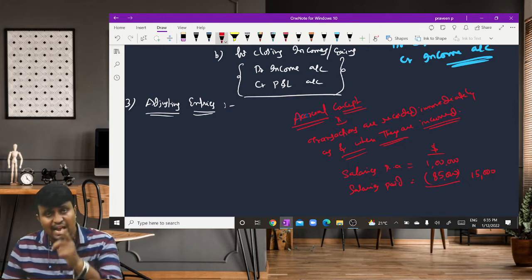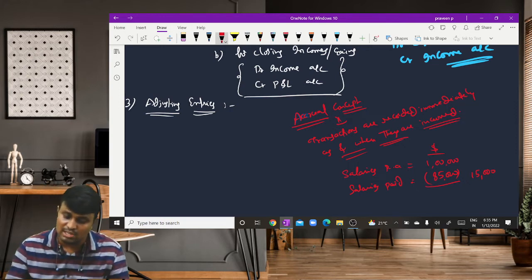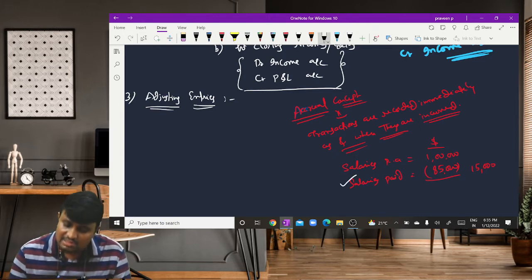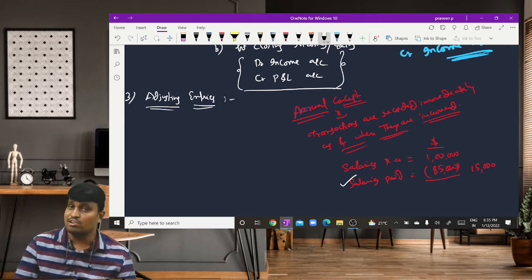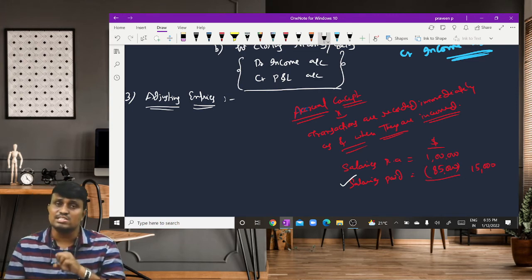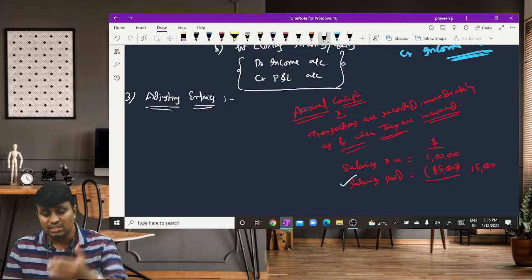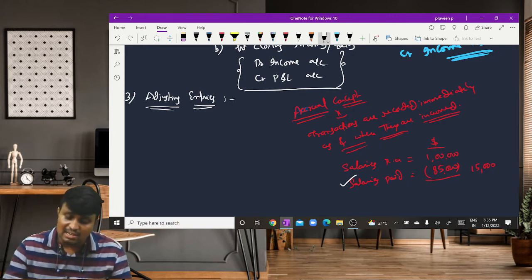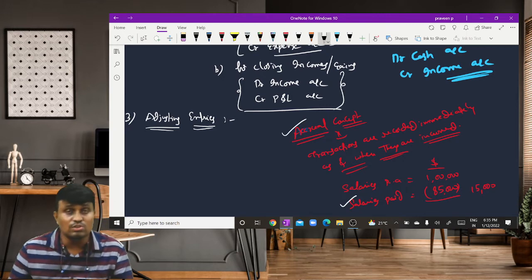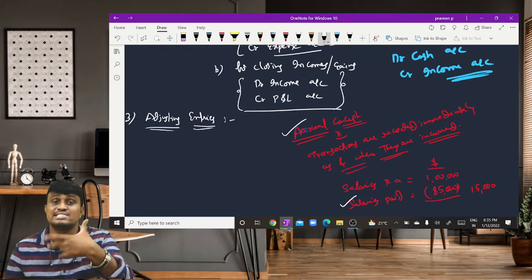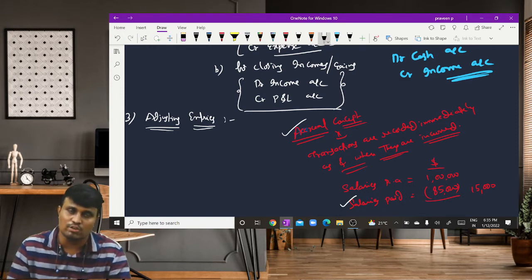But remember, as per the cash basis of accounting, a transaction is recorded only when the amount is paid or received. Means the transactions are recorded based on whether you receive cash or pay cash. But coming to the accrual basis of accounting, we have to record the transaction immediately based on its incurrence, not based on payment or receipt of cash.